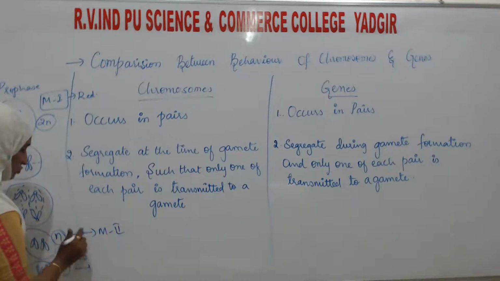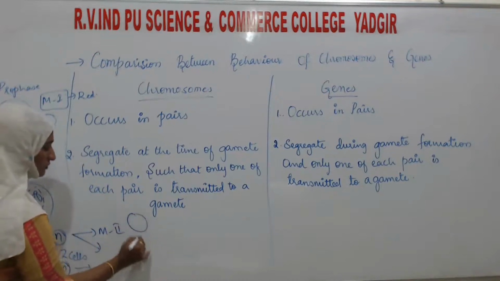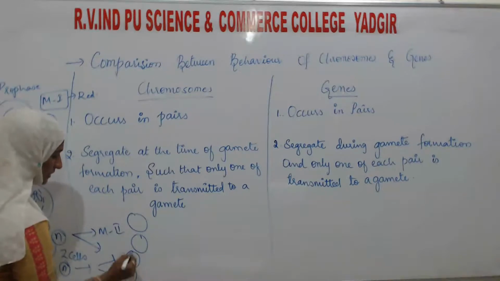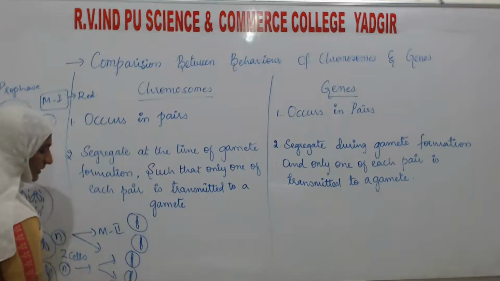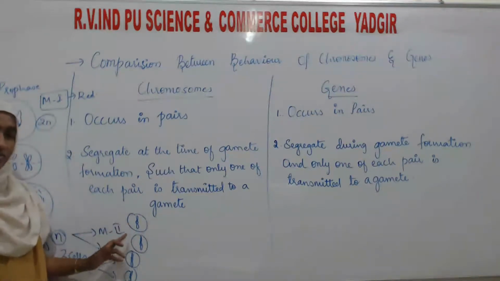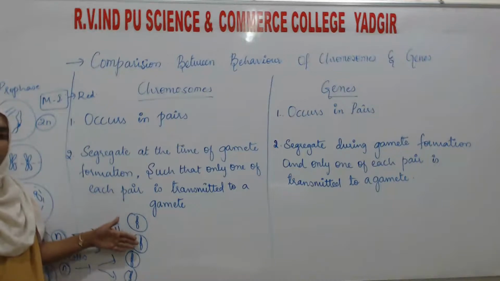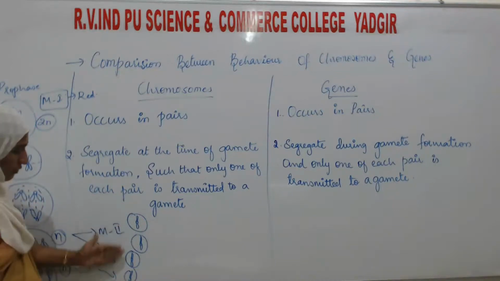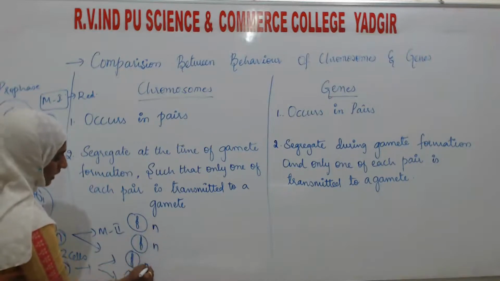After that, these two cells will give rise to 4 cells, where the chromosomes are going to segregate, and one chromosome is going to be distributed to each of these cells, and all 4 cells will be haploid.